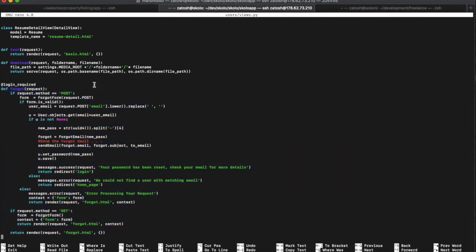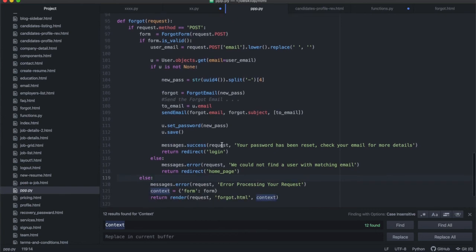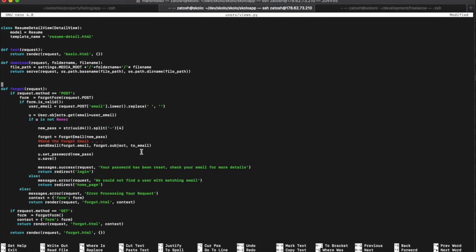Okay, and then I think the only thing I'd forgotten over here is that I had login required, and that's not necessary. Somebody can go in when they say they've forgotten their password, they don't have to be logged in to do that. So you can just remove that login required. All right, and then I just need to double check here. To email. All right, so there's to email as well.